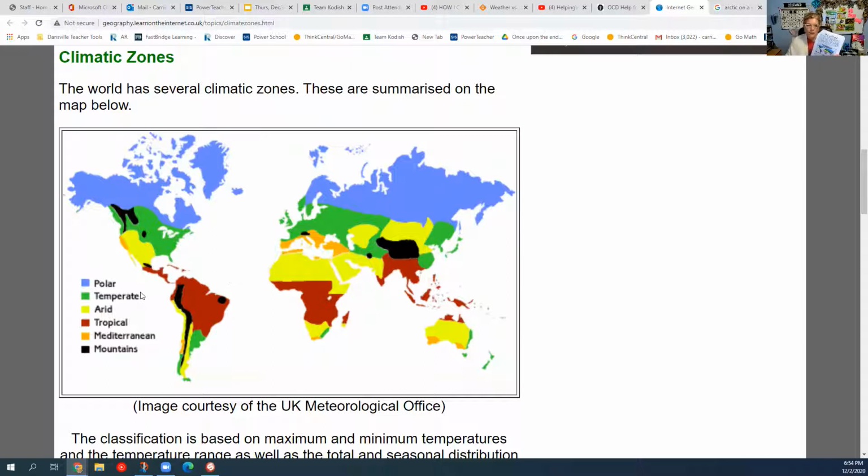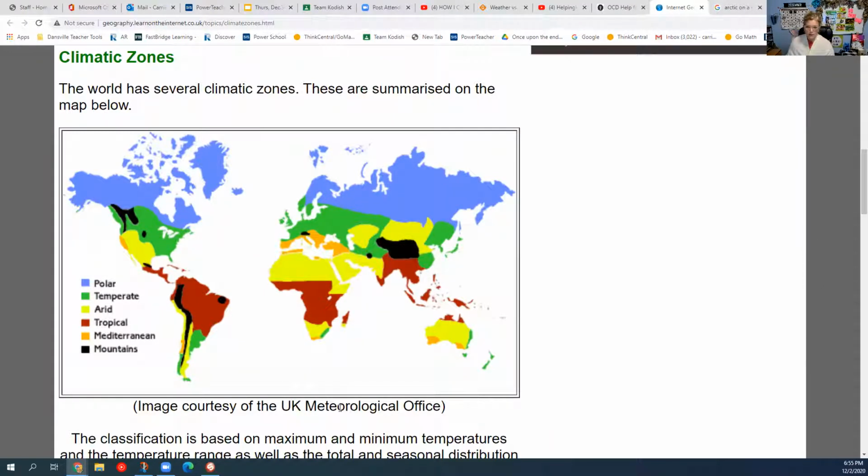And then the temperate zones, which is the green, would be more like weather that we get in Michigan. We get all 4 seasons, and the weather's just not severe either way. We just get all 4 seasons and experience all kind of temperate weather. Arid means dry.